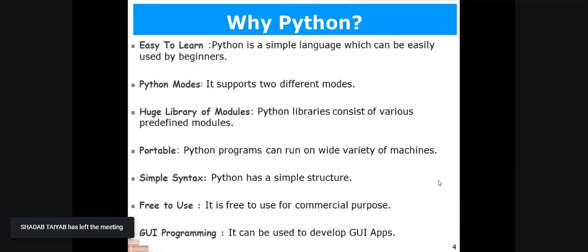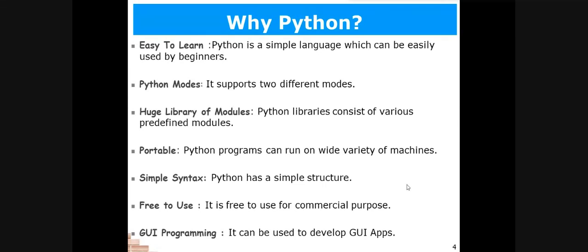And it supports two modes. You can work in two modes in Python. One is interactive mode and the other one is script mode. We will be discussing these modes afterwards. And it provides us a huge library of modules. There is a huge library of modules in Python that has some predefined modules. Already defined modules are there in Python that you can use to perform some functions, some tasks in your program. You can use already defined modules, and need not write lengthy programs for that. You can easily use the predefined modules from the library.